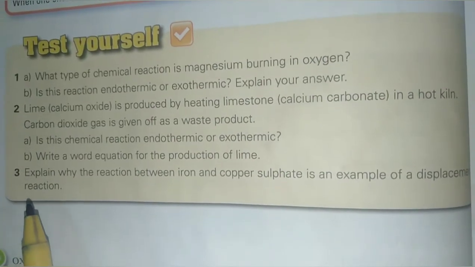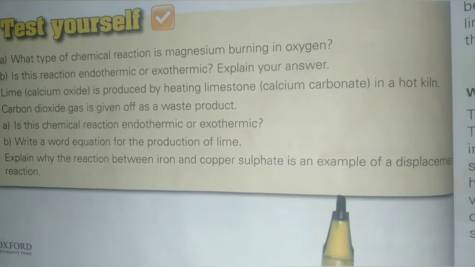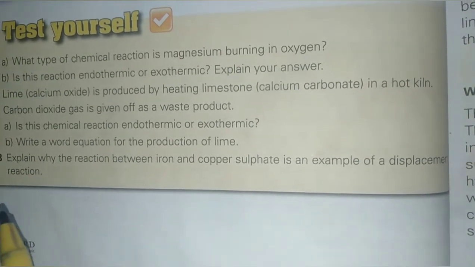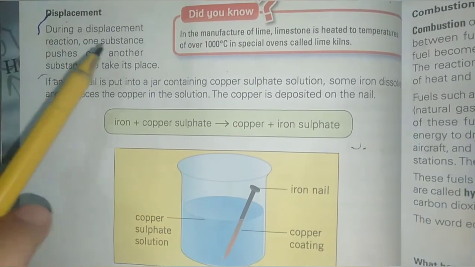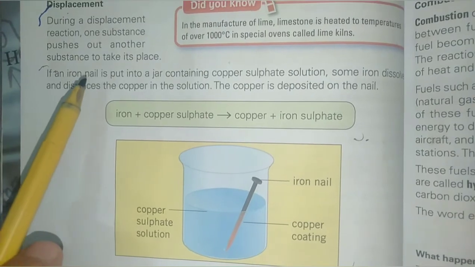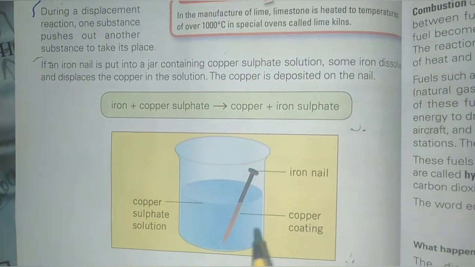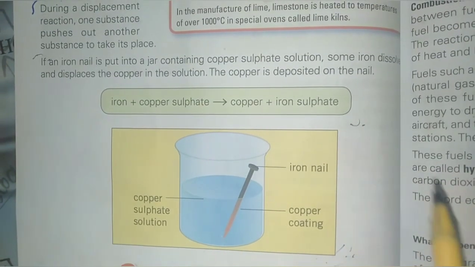Question number 3. Explain why the reaction between iron and copper sulfate is an example of displacement reaction. The answer starts from this line: during a displacement reaction, one substance pushes out another substance to take its place, up to this, including this diagram and word equation.